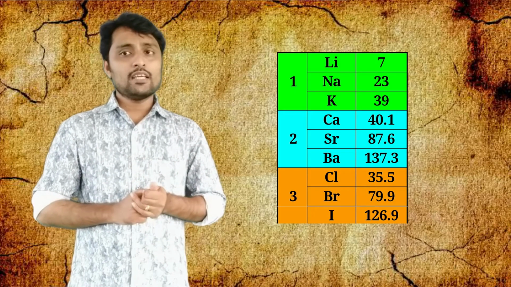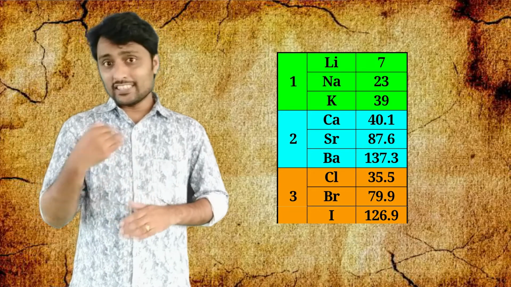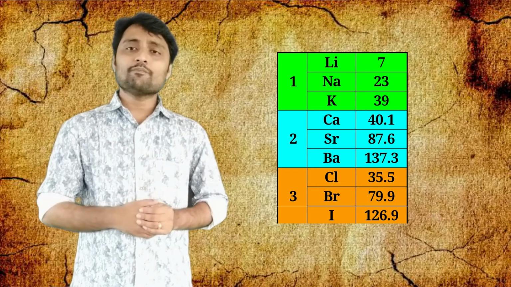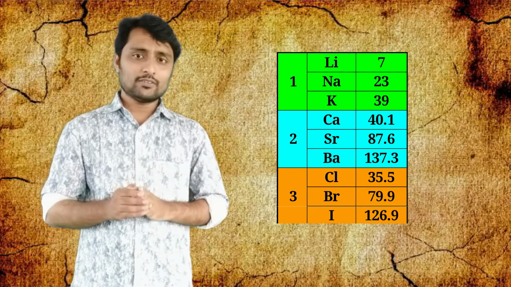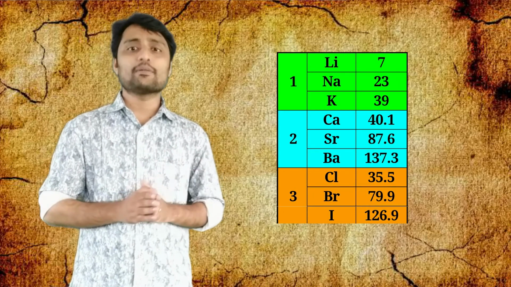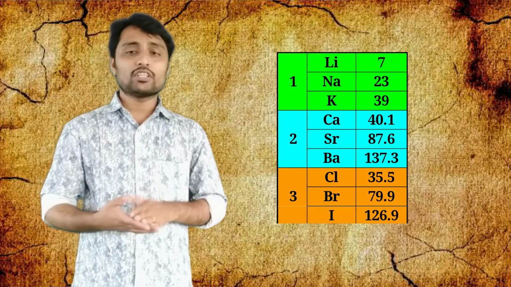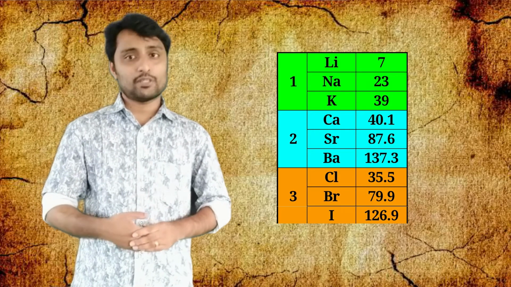So what are its disadvantages? He identified only three elements showing similar chemical properties, but actually there are more than three elements showing similar chemical properties.